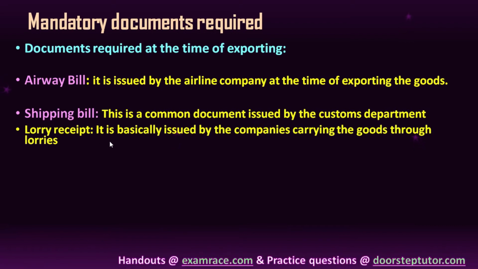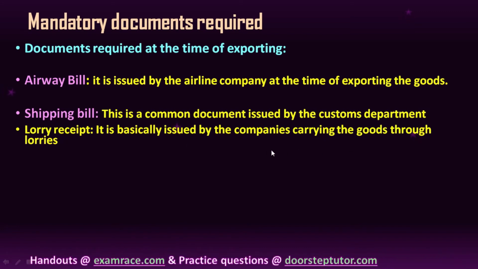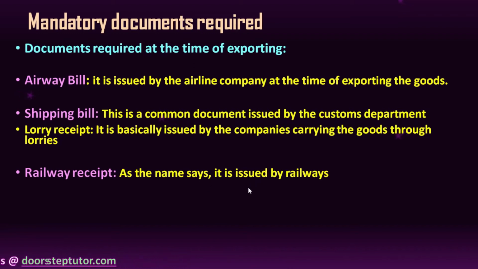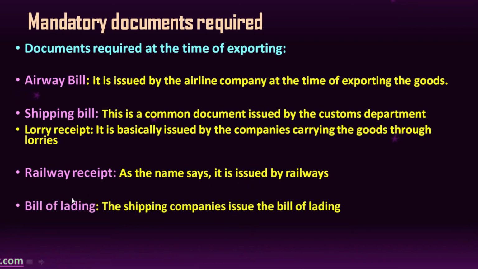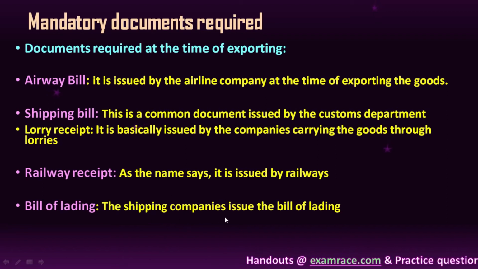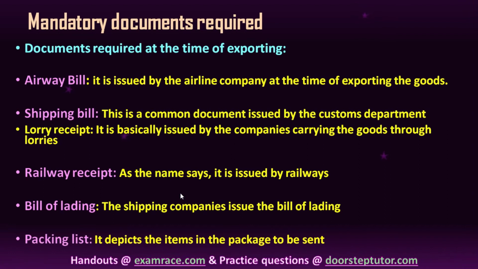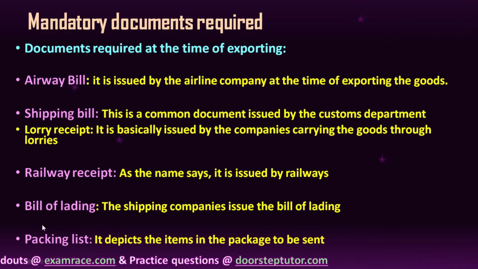Now, lorry receipt, this is given by the lorry company through which goods are exported. Now, railway receipt, yes, as the name says, it is issued by the railway company. Okay, now bill of lading. Bill of lading is basically issued by the shipping company, the ships through which you export the goods to other countries. Okay, then packing list. What is a packing list?